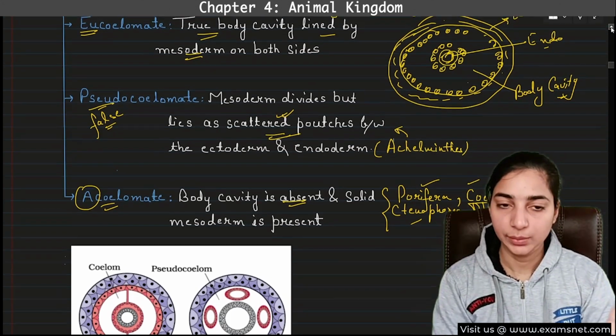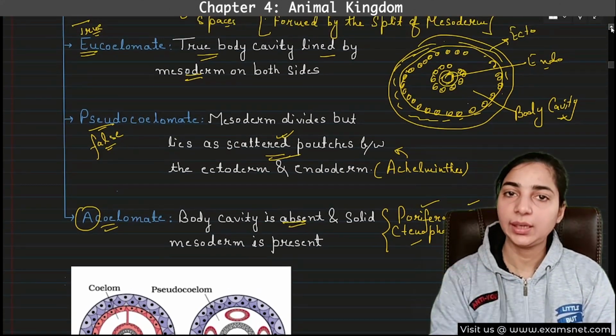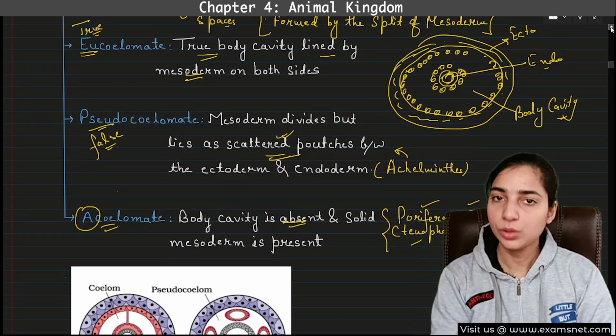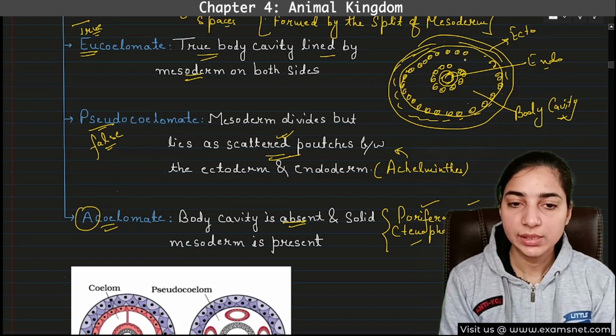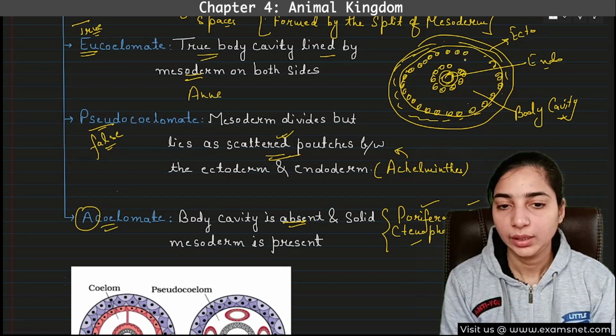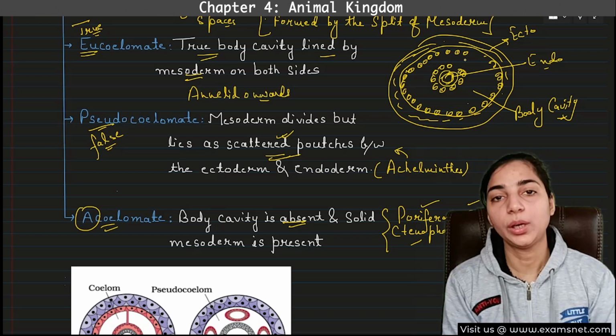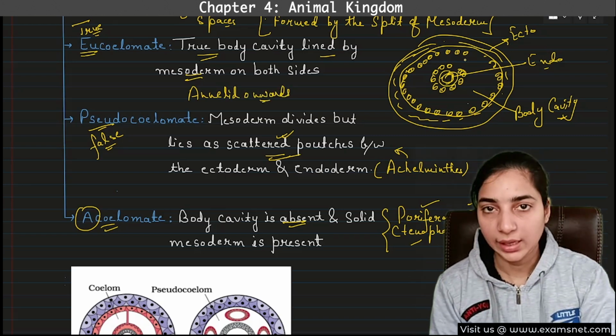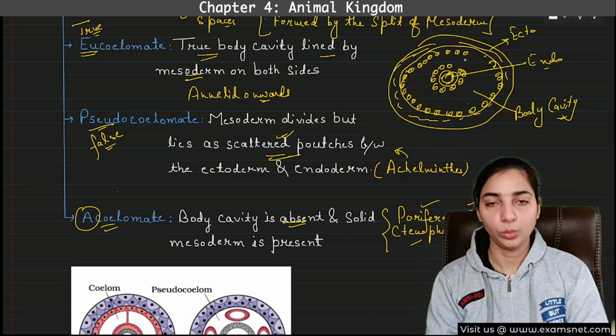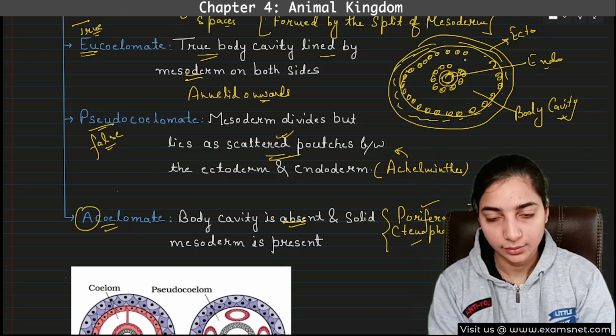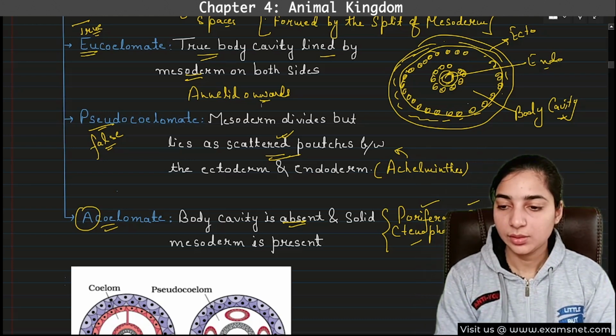Which one? Aschelminthes. And now all the other phyla other than these will be eucoelomate, right? So that means Annelida onwards, or we can say Annelida to chordates, will be the eucoelomate animals. All will have true coelom or true body cavity. Okay, so this is all about it.